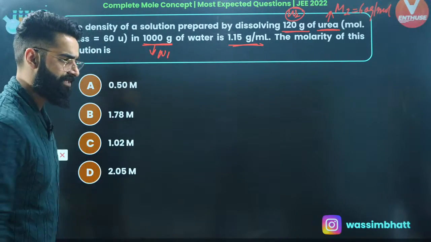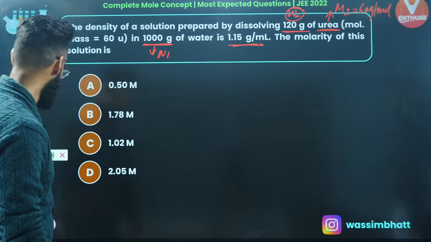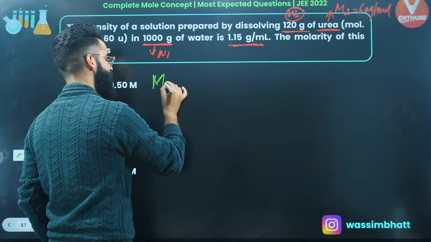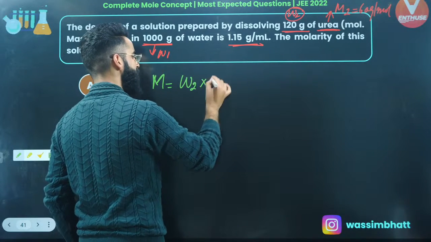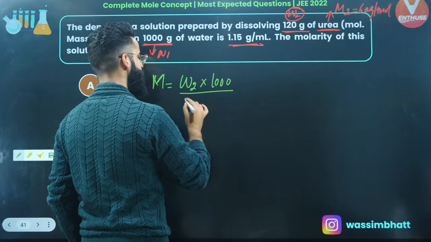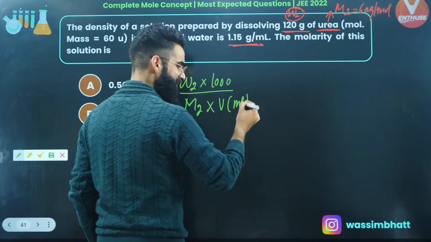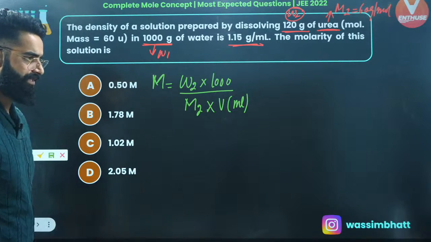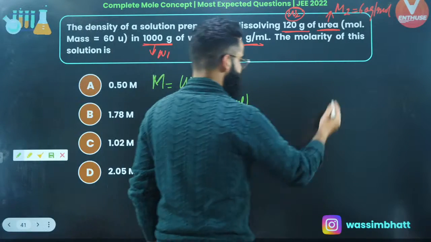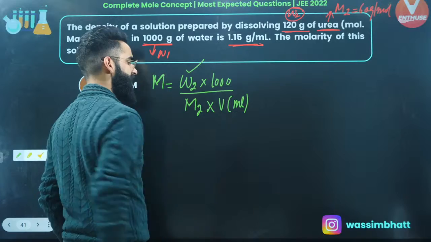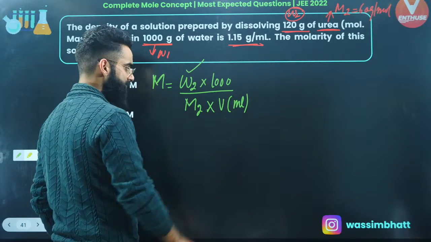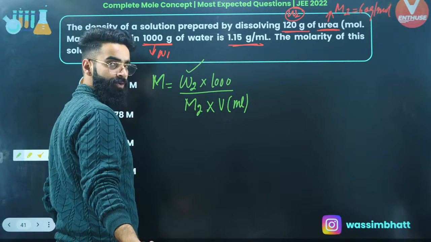It's a very simple and basic question. Let's see exactly how this sort of equation is to be solved. Well, molarity of the solution is nothing but mass of solute in grams multiplied by 1000 divided by molar mass of solute multiplied by volume of solution in milliliters, right? Every one of you, I'm sure, will be knowing about this one. Well, mass of solute is given to me as per the question, 120. Molar mass of urea, we know it, 60 grams.